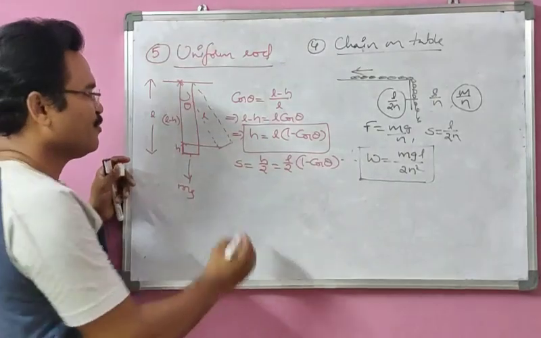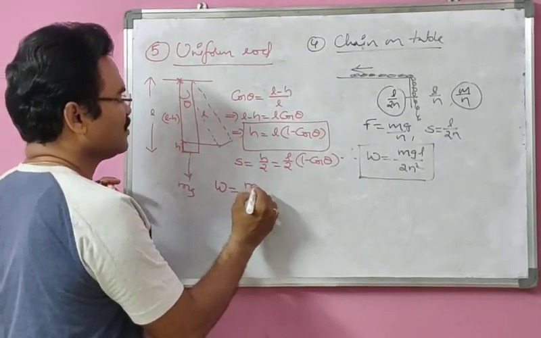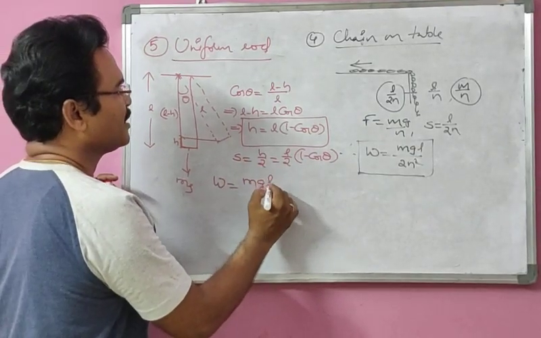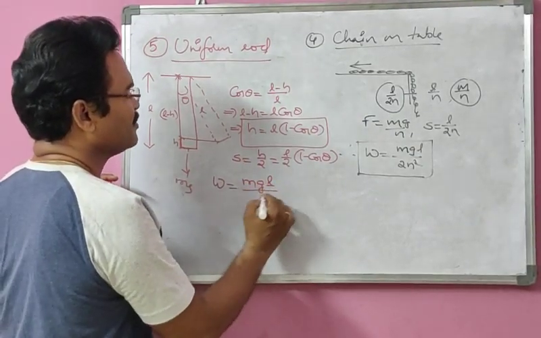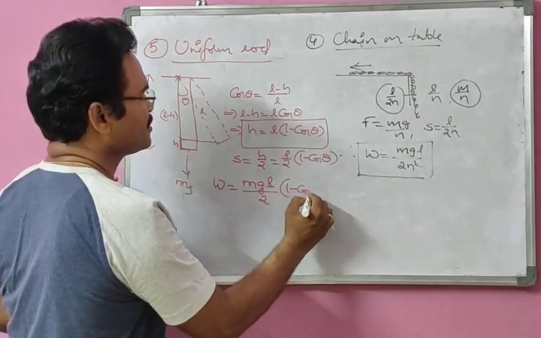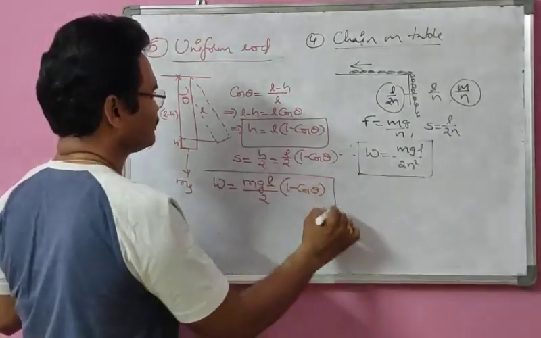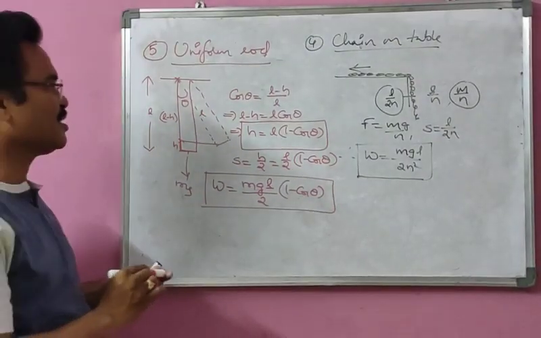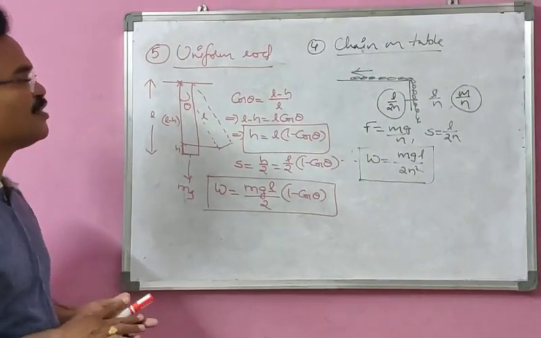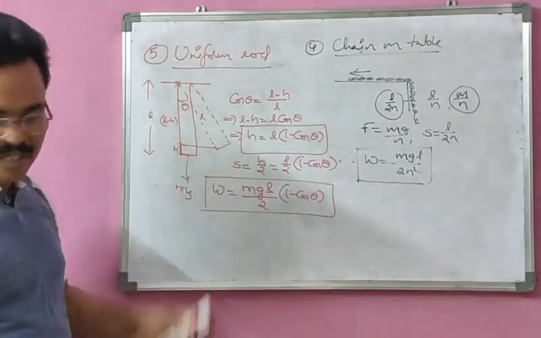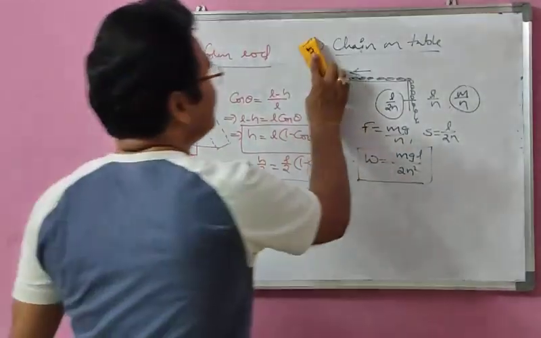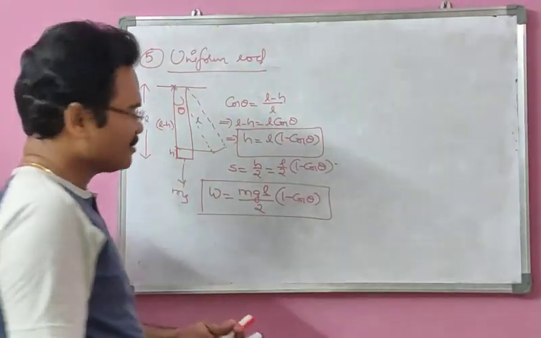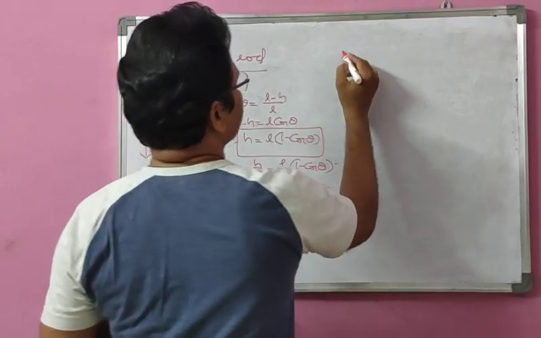So therefore, the work done formula in this case becomes what here? Mg is the force, so I can write Mg times L by 2 of 1 minus cos theta. MgL by 2 of 1 minus cos theta is the work done in the case of the uniform rod. The same we can apply for a simple pendulum also, in a similar manner we can calculate. This is not a uniform mass.